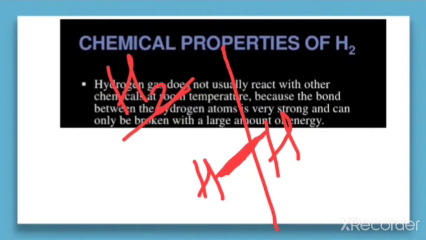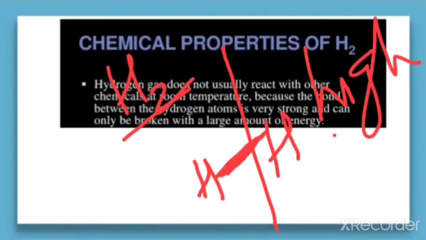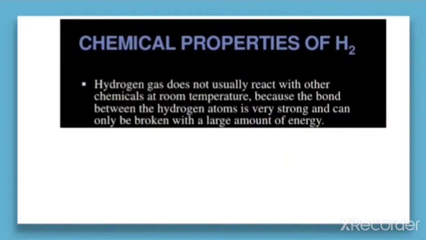So this bond is quite strong, so it is difficult to break, therefore it requires a very high amount of energy to break this bond. That means the bond dissociation enthalpy is quite high. That's why it does not react with other chemicals at room temperature. Only when a high amount of energy is given does it show a reaction.